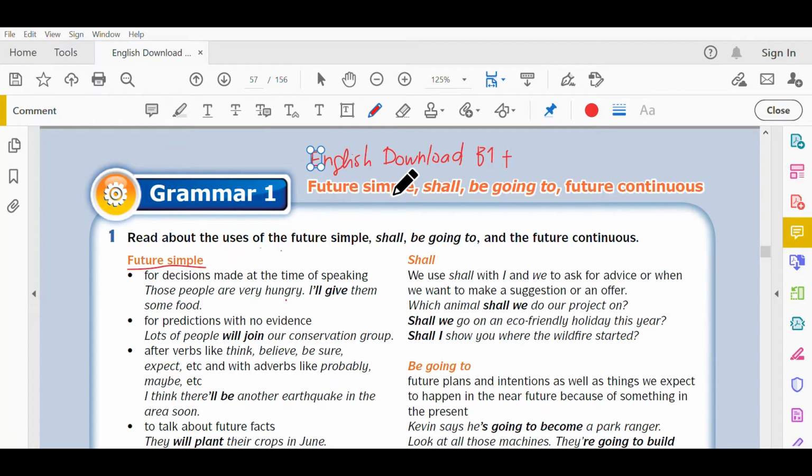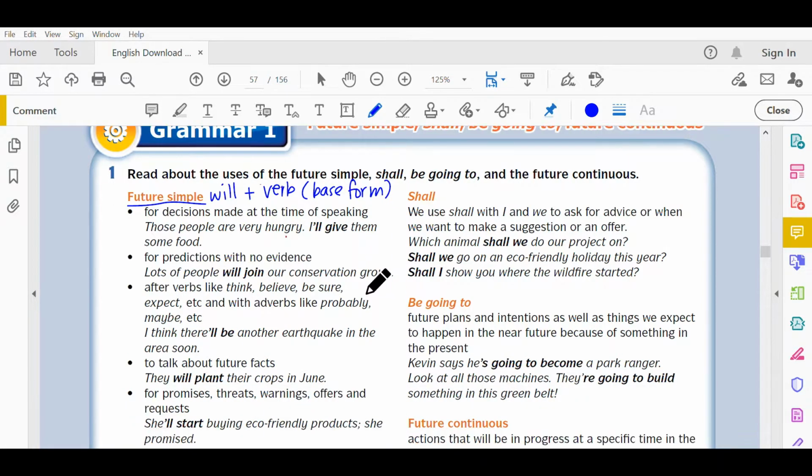Okay, right, so first one, future simple. Future simple is actually will plus verb in its base form. Okay, so when do you use future simple? Number one, you use it for decisions made at the time of speaking.